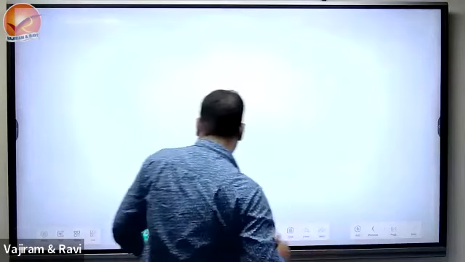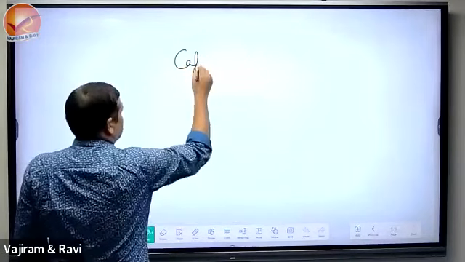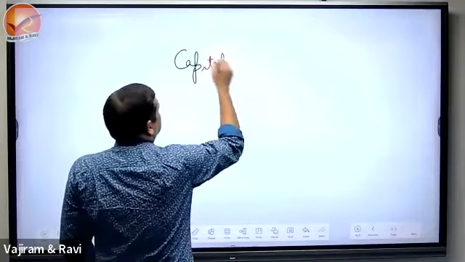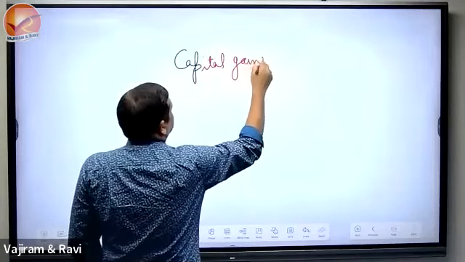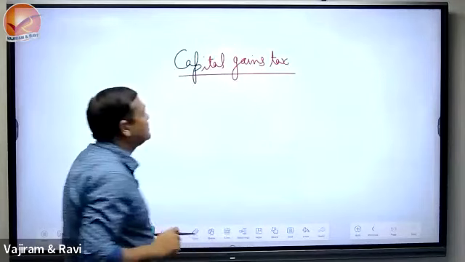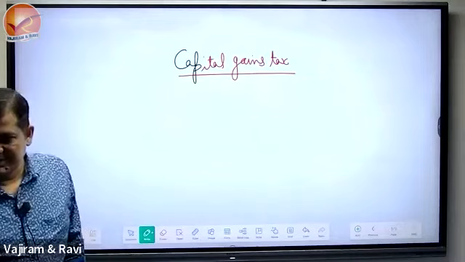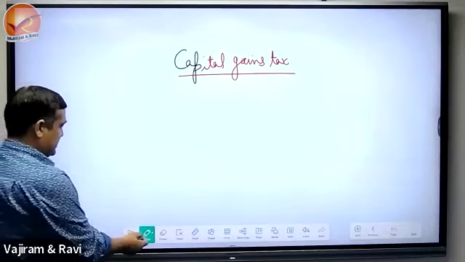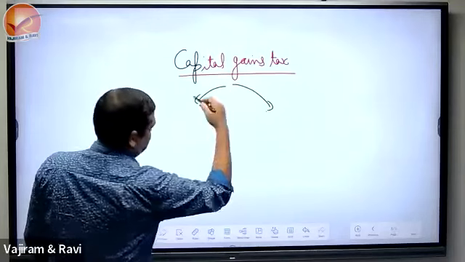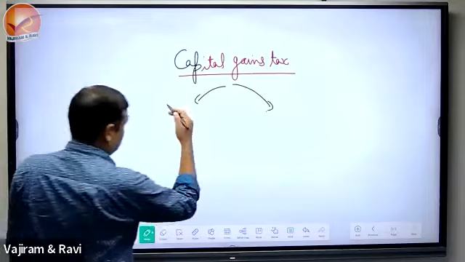When we see this capital gains tax, two questions are associated, because the applied part is an important feature of the UPSC examination. There was one direct question from capital gains tax in 2018. When we study, we will understand what the question was. Look at the applied part.